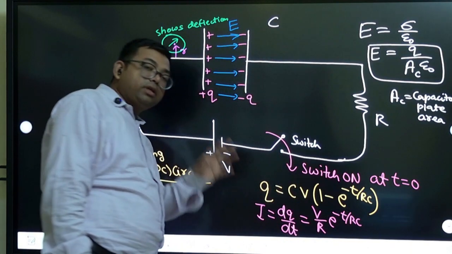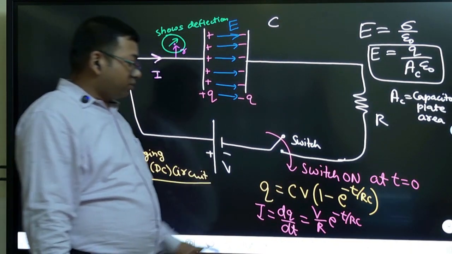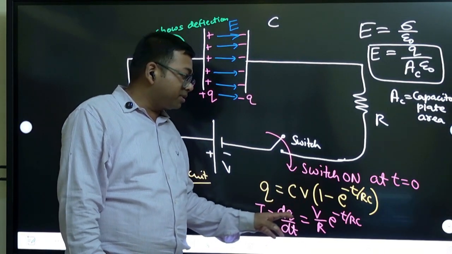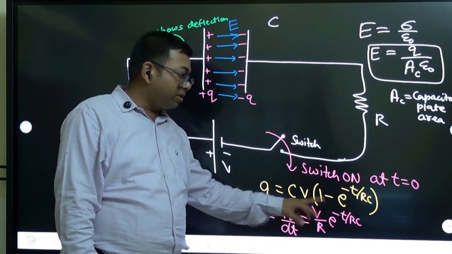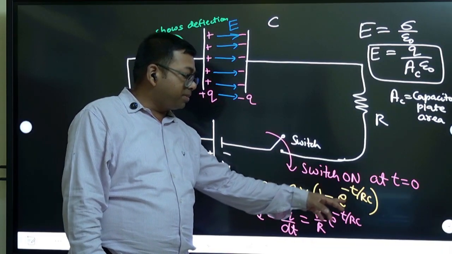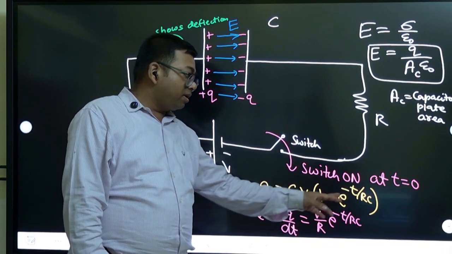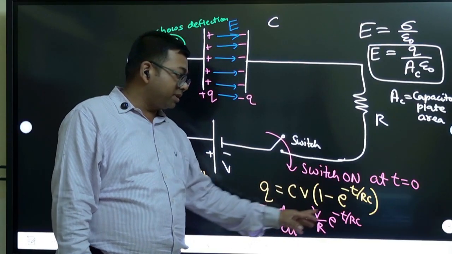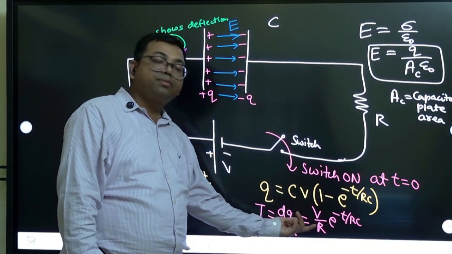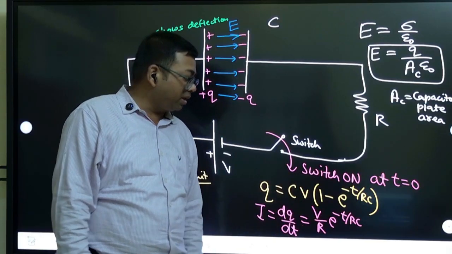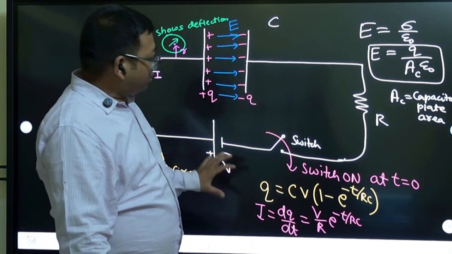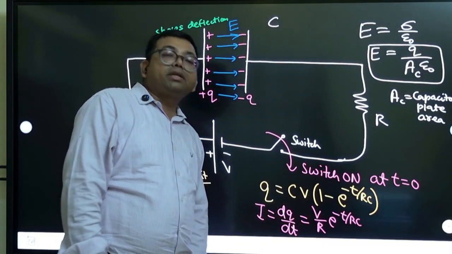You have already done this calculation in the RC circuit. When you differentiate, CV comes out, differentiation of 1 is 0, minus e power minus t by RC, and minus 1 by RC comes, minus minus becomes plus, and this gives V by R e power minus t by RC. So this is the current, but the current is also changing with time.